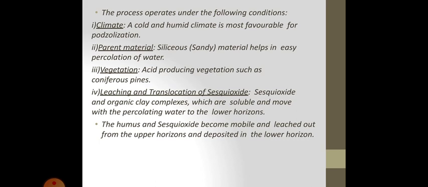Then leaching and translocation of sesquioxides and organic clay complexes which are soluble and move with the percolating water to the lower horizons. The humus becomes mobile and leached out from the upper horizons and deposited in the lower horizons.